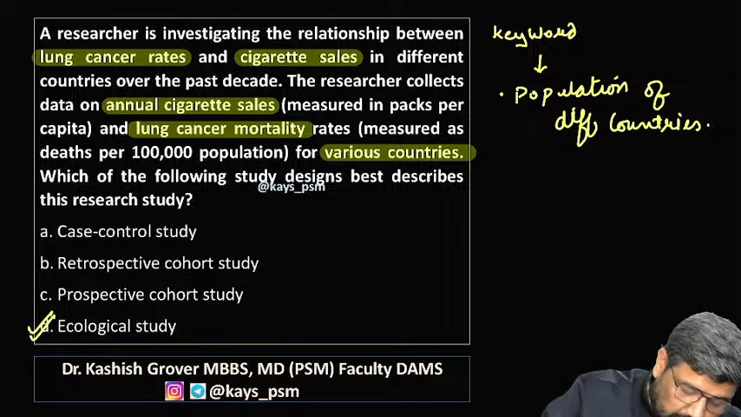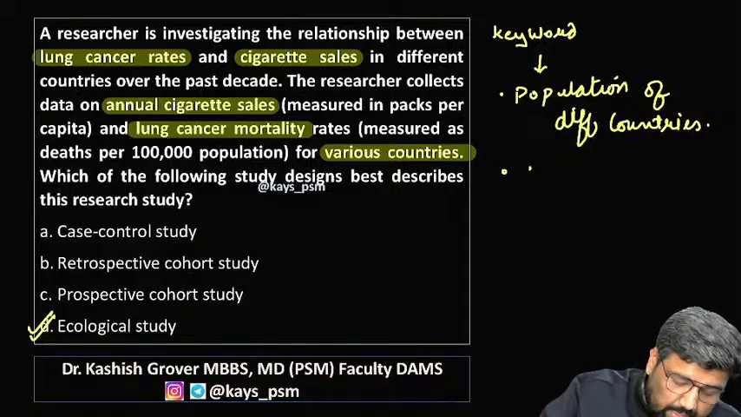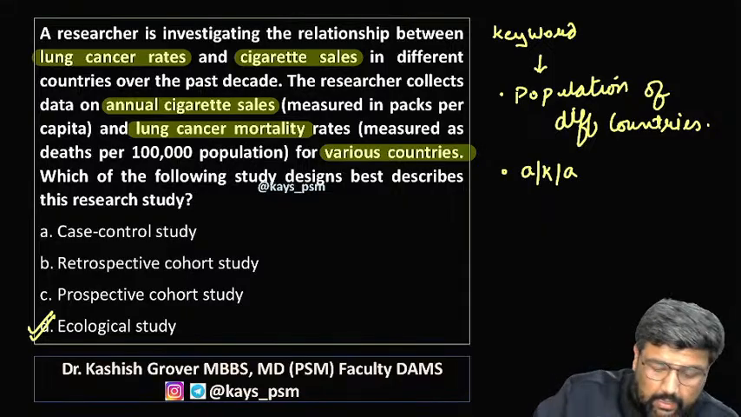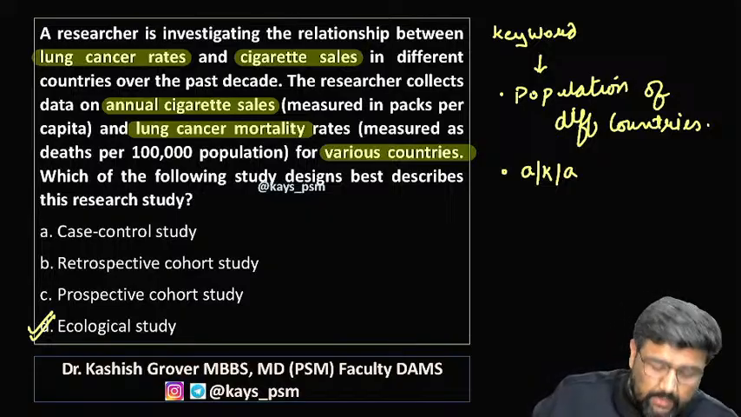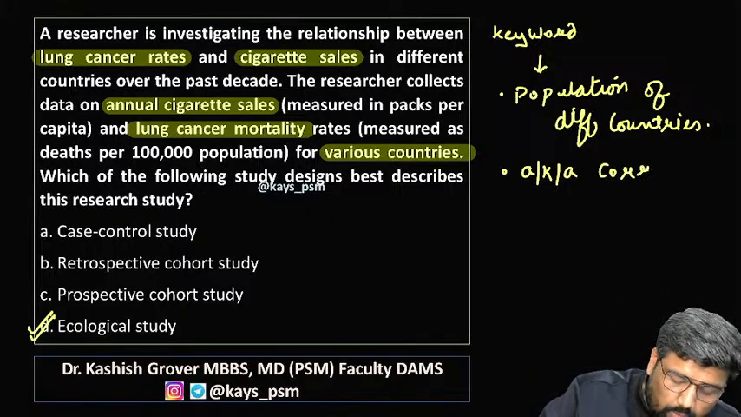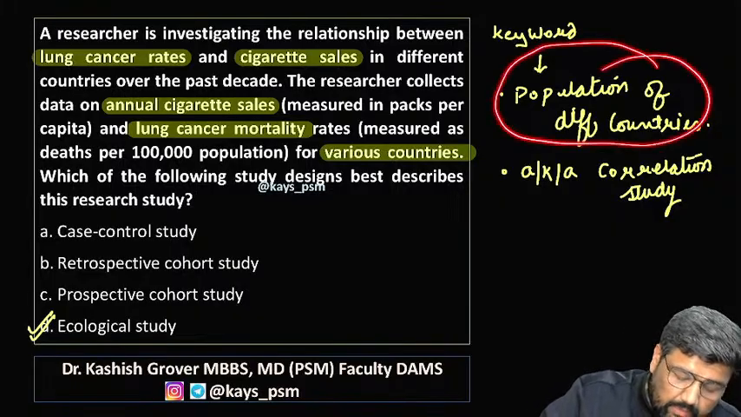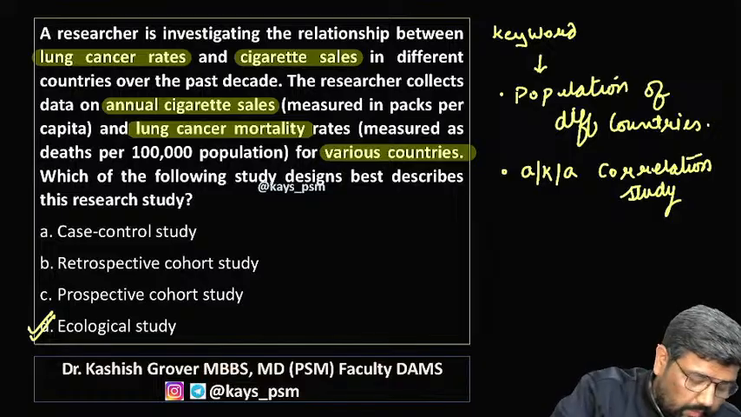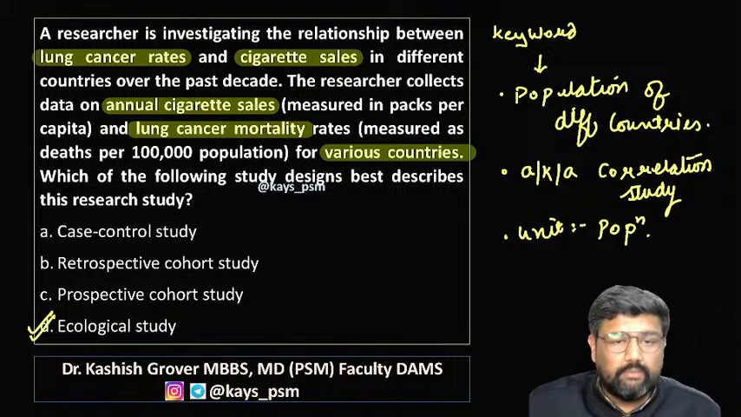Now, my next question to you is, what is ecological study also known as? It is also known as correlational study. And what is the unit of study here? The unit is population. Unit is population.